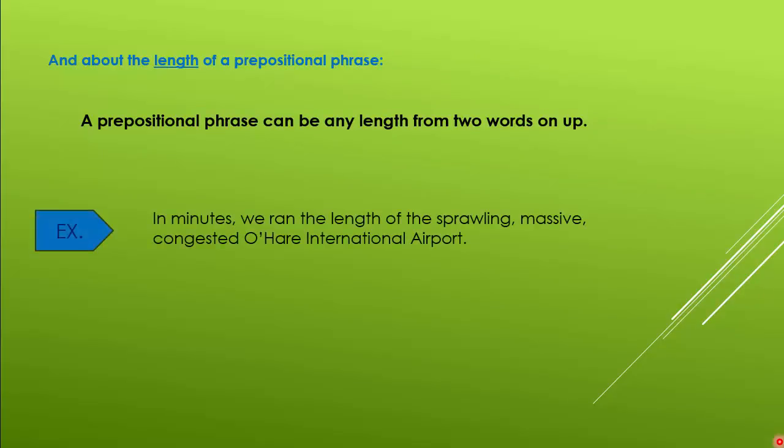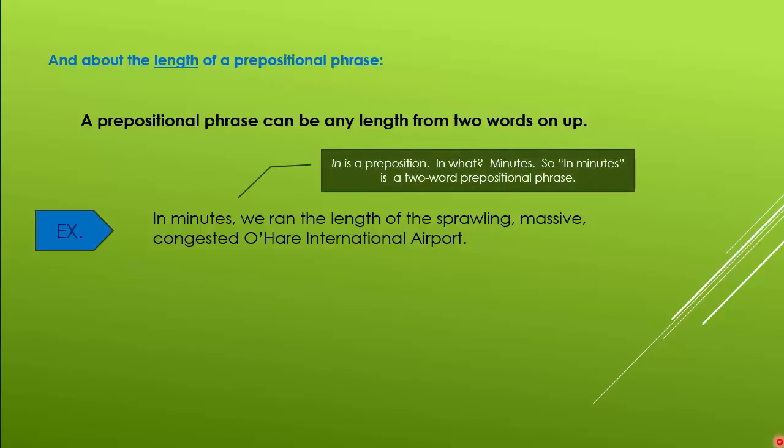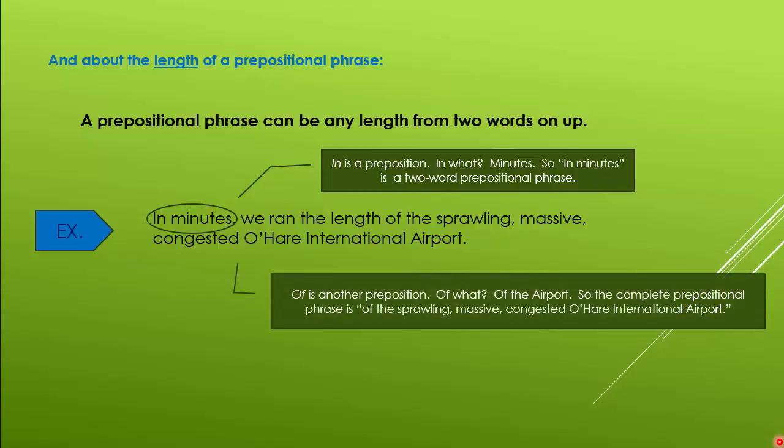For example, in minutes we ran the length of the sprawling, massive, congested O'Hare International Airport. In is a preposition. In what? Minutes. So in minutes is a 2-word prepositional phrase. Of is another preposition. Of what? Of the airport.